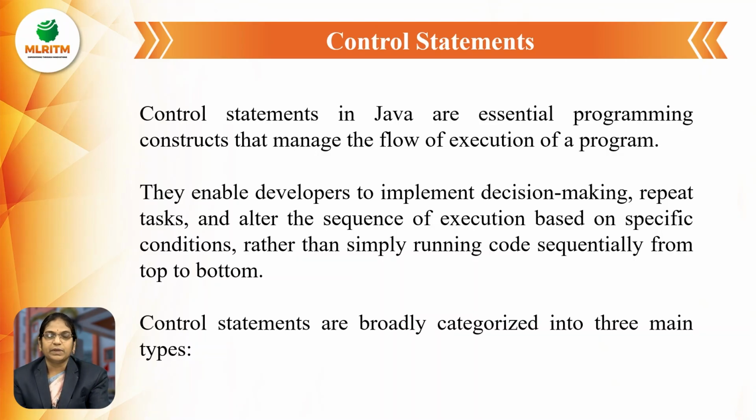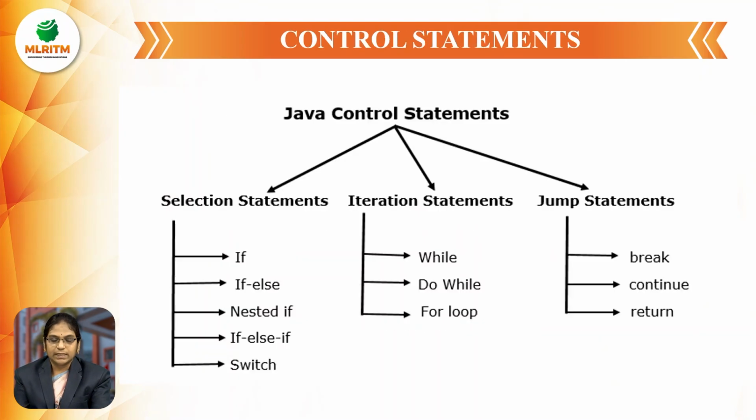Control statements have been broadly classified into three categories: selection statements, iteration statements, and jump statements. In selection statements, we have five types: the if, if else, nested if else, if else if, and the switch. The next type is iteration statements, that is while, do while, and for loop. And jump statements are break, continue, and return. These are the topics we are going to discuss in detail in today's session.